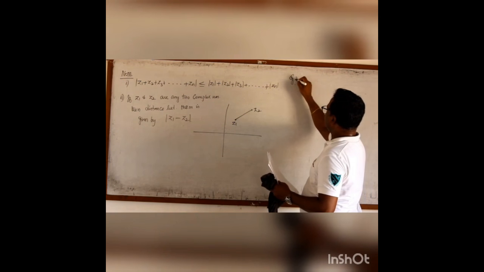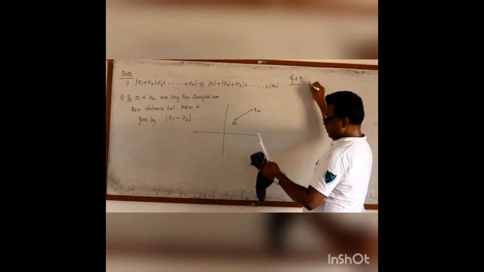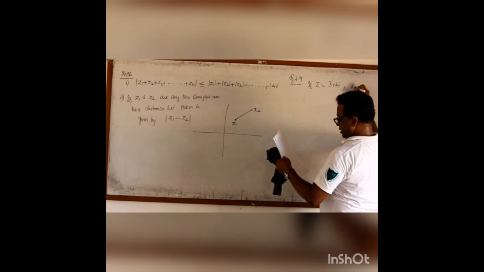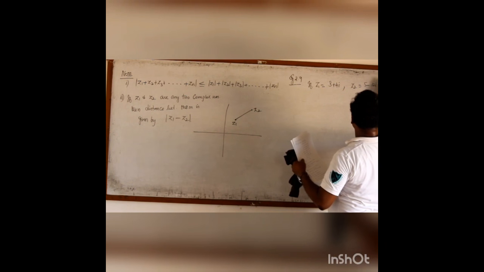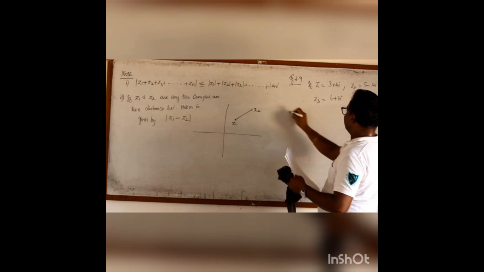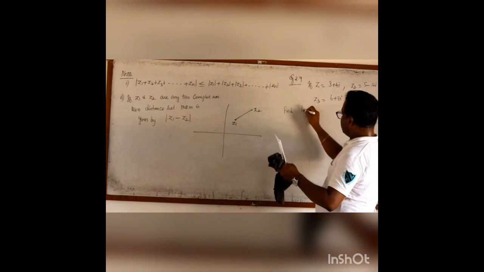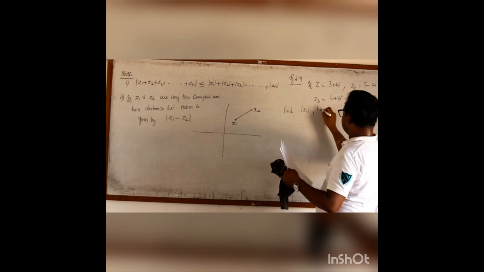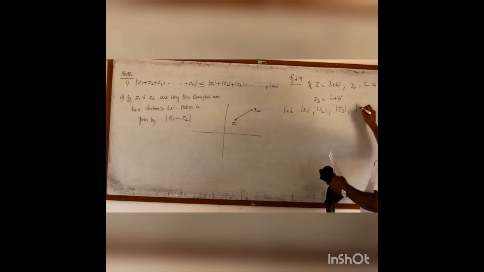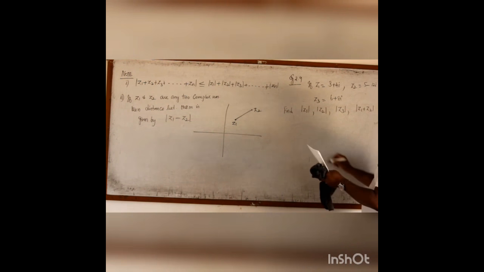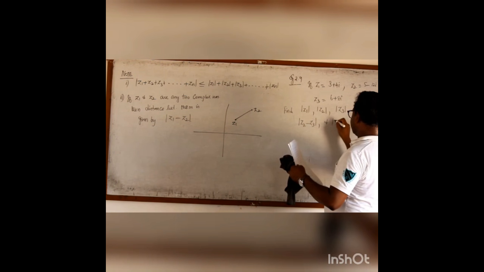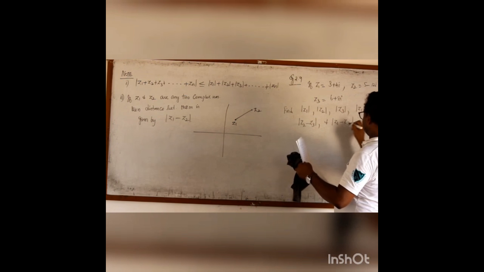Example 2.9. If z1 equal to 3 plus 4i, z2 equal to 5 minus 12i, and z3 equal to 6 plus 8i, find modulus of z1, modulus of z2, modulus of z3, modulus of z1 plus z2, modulus of z2 minus z3, and modulus of z1 plus z3.